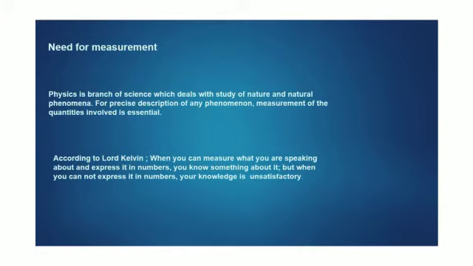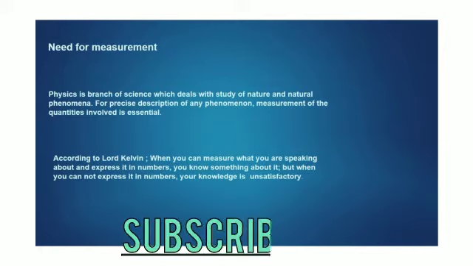According to Lord Kelvin, when you can measure what you are speaking about and express it in numbers, you know something about it. But when you cannot express it in numbers, your knowledge is unsatisfactory. That is again the same meaning.